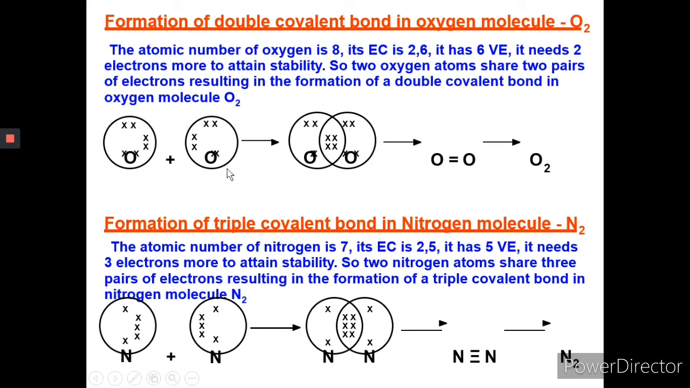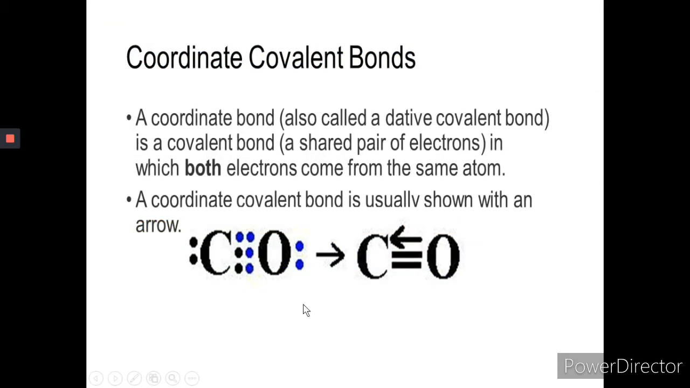Here also the formation of double bond in oxygen is being shown. Now this is coordinate covalent bond. Actually, coordinate bond is studied under the heading of covalent bond. It is a dative bond